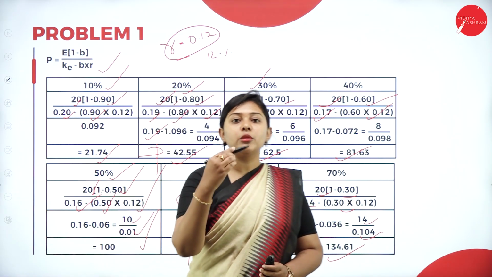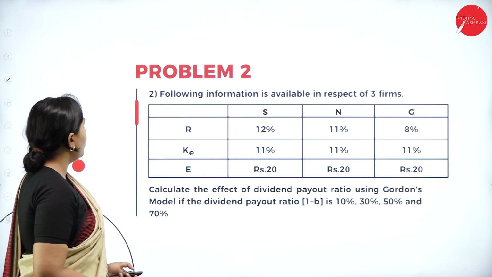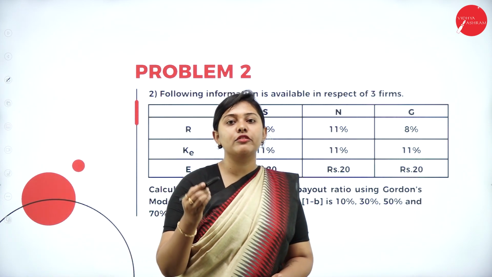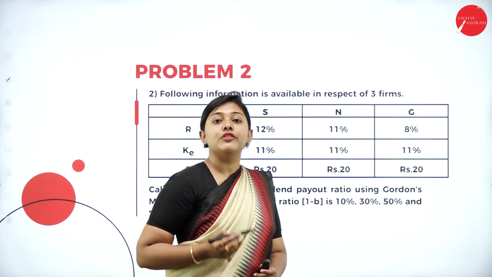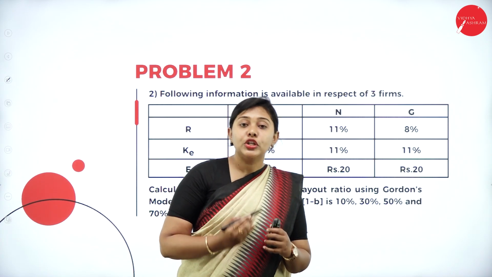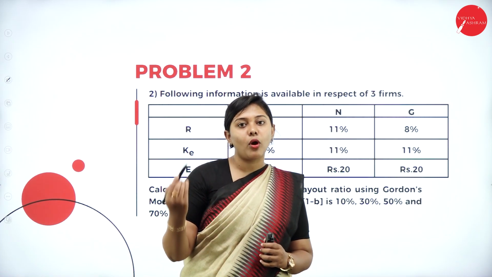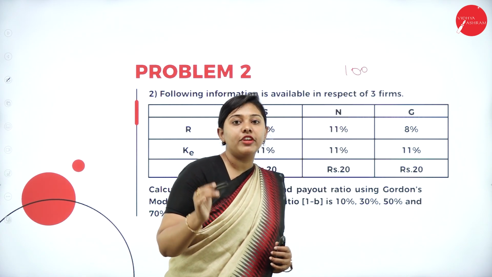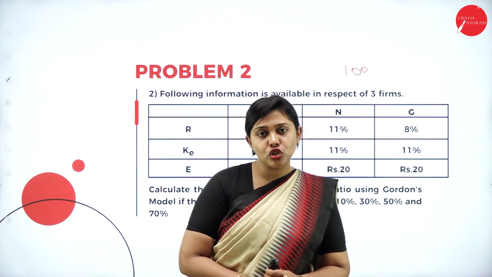So let us take up one more problem for more clarification on Gordon's model. Moving forward, problem 2. Read the questions carefully, because as I have told you, in a few of the questions retention ratios will be given directly. In a few of the questions they'll give you the dividend payout ratio. When the dividend payout ratio is given, you need to calculate the retention ratio. As we have done in the last problem, assuming the return as 100%, we take the dividend payout ratio values and subtract, and you will get the retention ratio.